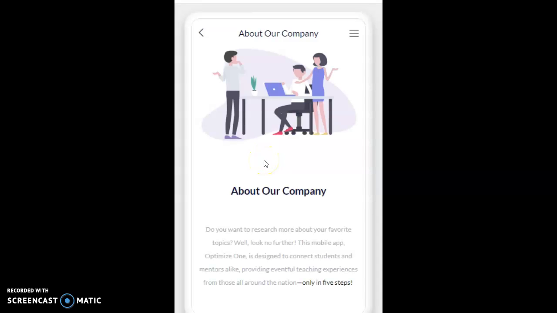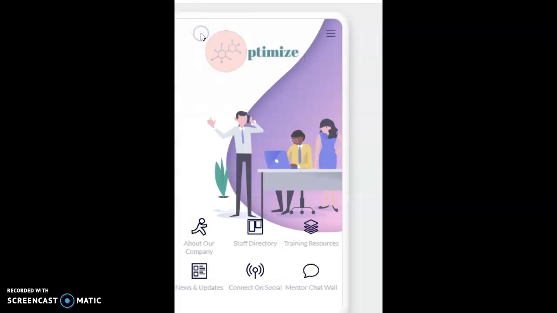For more information about the app, you can always check out the About Our Company section. You want to research more about your favorite topics? Well, look no further. This mobile app, Optimize One, is designed to connect students and mentors alike, providing eventful teaching experiences from those all around the nation, only in 5 steps.